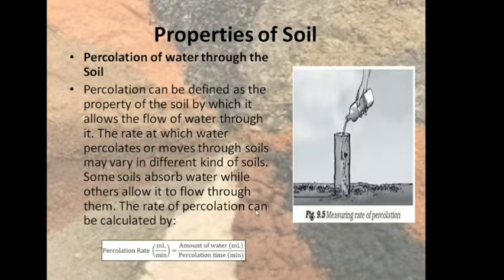The rate of percolation can be calculated by this formula: percolation rate in ml per minute is equal to amount of water, in milliliter, divided by percolation time, in minutes. By using this formula we can find out the percolation rate of different soils. Generally sandy soil has more percolation rate in comparison to clay soil. So sandy soil has the most and the clay soil has the least percolation rate.